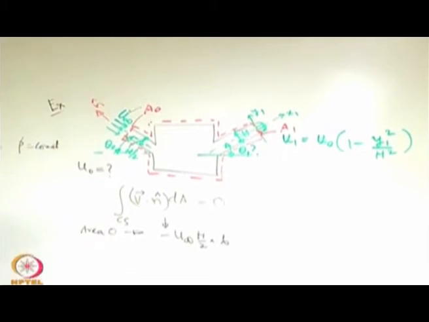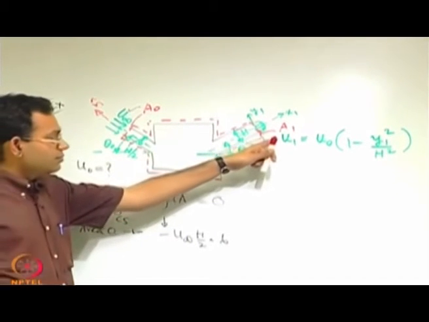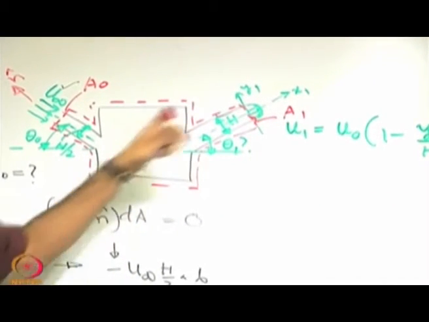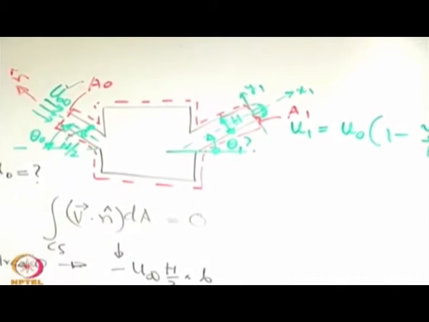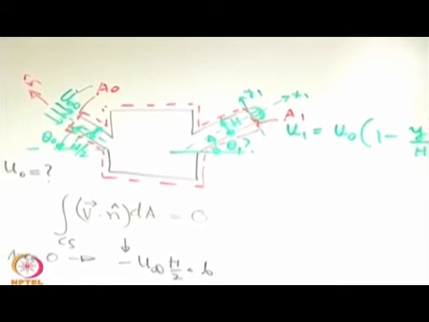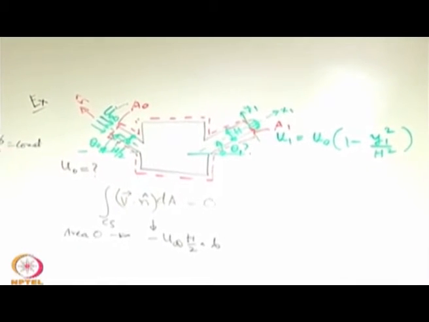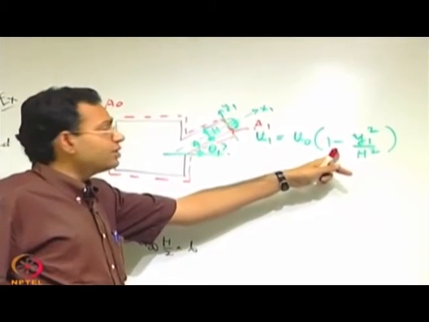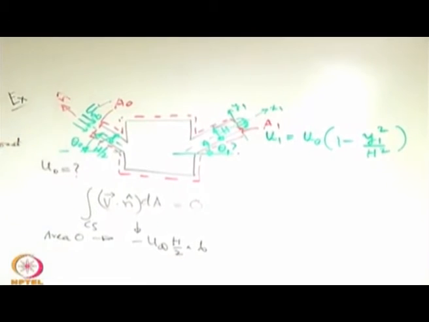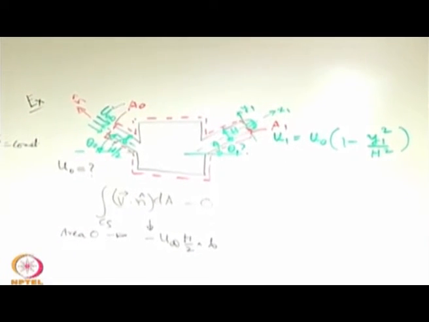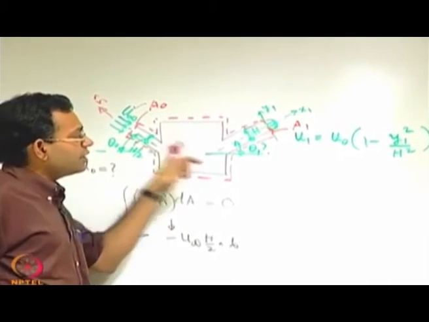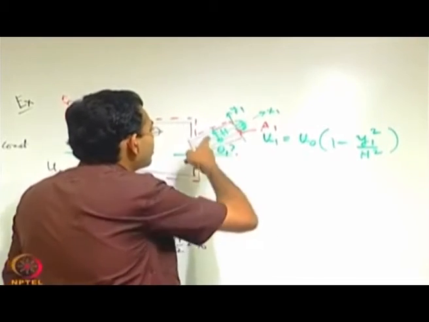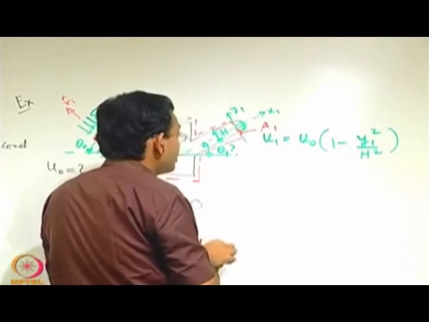Then for the other area, A1, we cannot have the same consideration because the velocity varies over A1. Along A1 we are already given how it varies with respect to the local transverse coordinate. But you have to keep in mind, forget about that functional dependence on y1, u1 is going out of the area, and what is n?